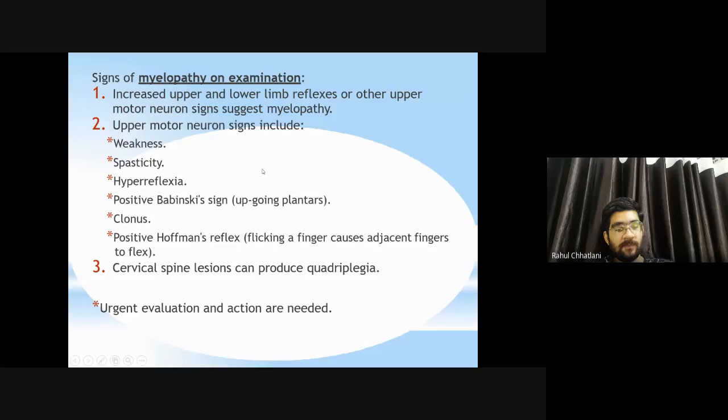Now, signs of myelopathy. Yes, cervical myelopathy. Compression in the caudal posterior direction directly, or the central cord is affected. At that time, what will be the signs and symptoms? So the first thing, increased upper and lower limb reflexes or other upper motor neuron signs suggest myelopathy.